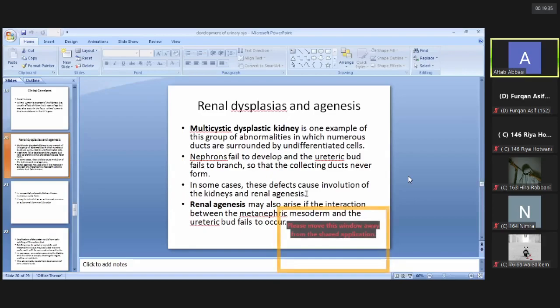In some cases, these defects cause involution or degeneration of the kidneys or absence of the kidneys, known as renal agenesis. Agenesis means absence. Renal agenesis may also arise if the interaction between the metanephric mesoderm and the ureteric bud fails to occur, because both systems are integrated with each other. The ureteric bud dilates and invaginates into the metanephric tissue. So if there is a failure of the interaction between these tissues, there may be renal agenesis.